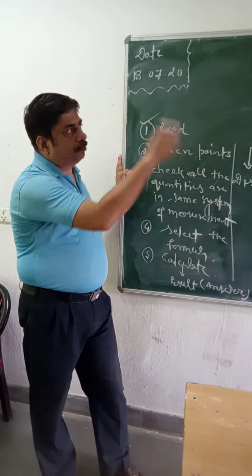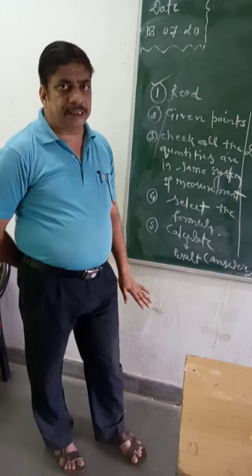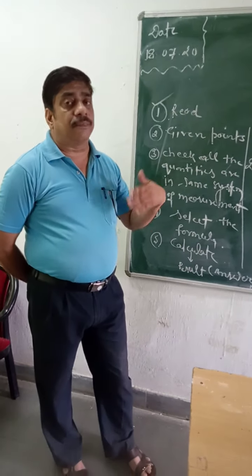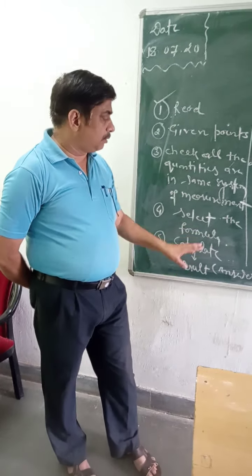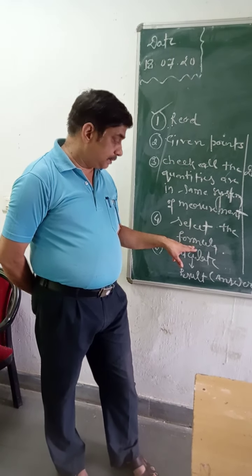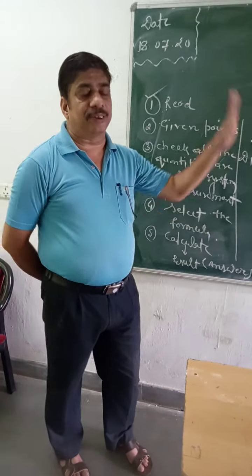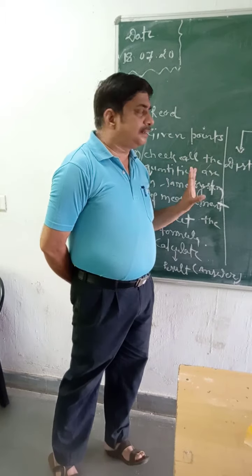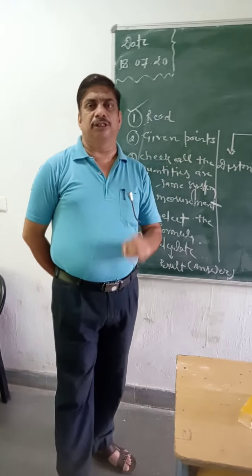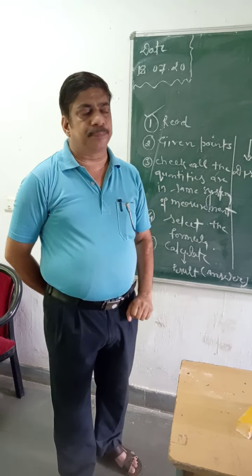If we are solving the numericals of equation of motion, you have to select the formula from the given equations of motion, or whatever topic you are going to solve, on the basis of that, you need to select the formula, put the values, calculate it, find out the answer. This is the simple process, simple method by which you can solve the numerical easily in a very nice manner.